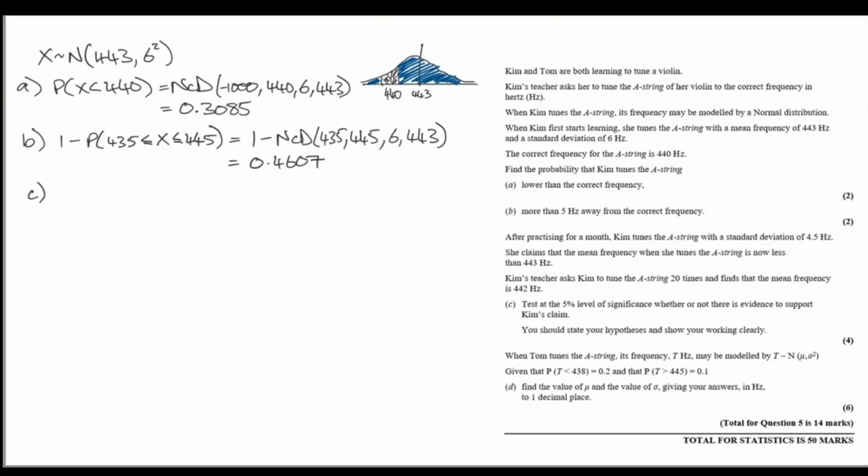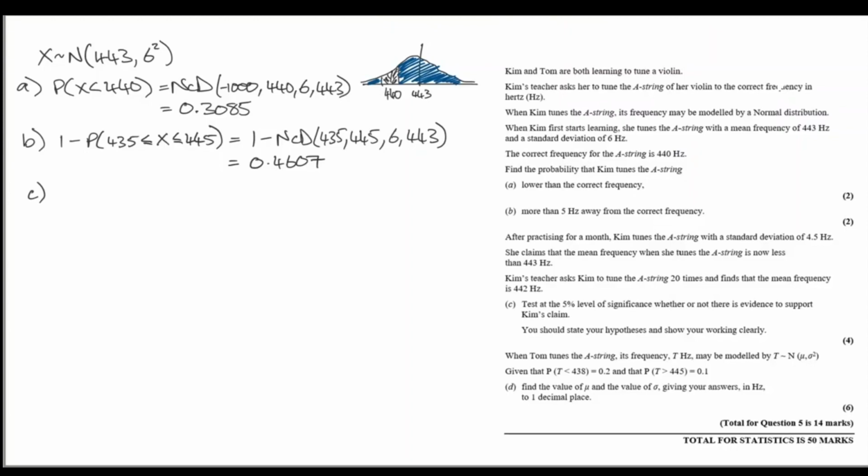Next, we're told that after practicing for some time, Kim tunes the A string with a standard deviation of 4.5 hertz. She's getting better at tuning the string. The standard deviation is reducing. She's becoming more consistent. She claims that the mean frequency when she tunes the string is now less than 443. Kim's teacher asks her to tune the A string 20 times and finds that the mean frequency is 442. So the mean of the sample was 442. We're asked to test at a 5% level of significance whether or not there's evidence to support Kim's claim.